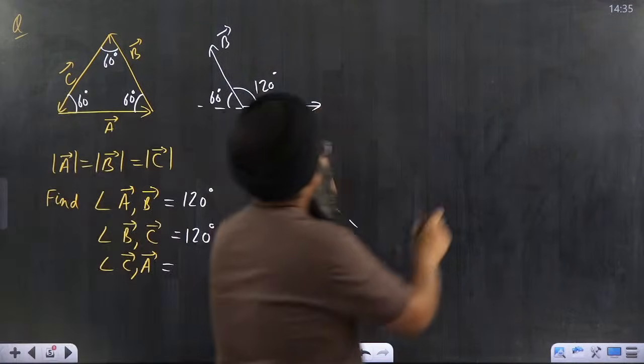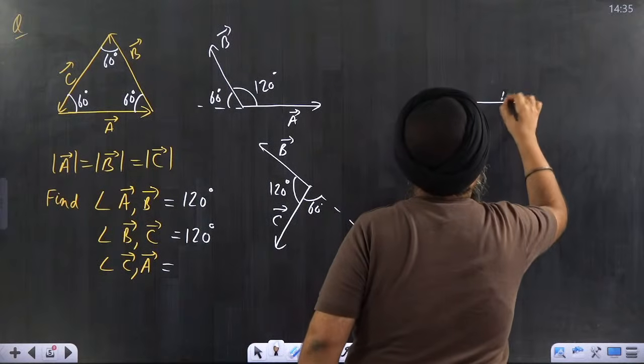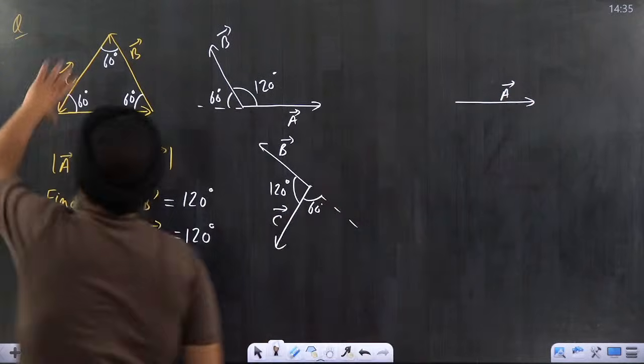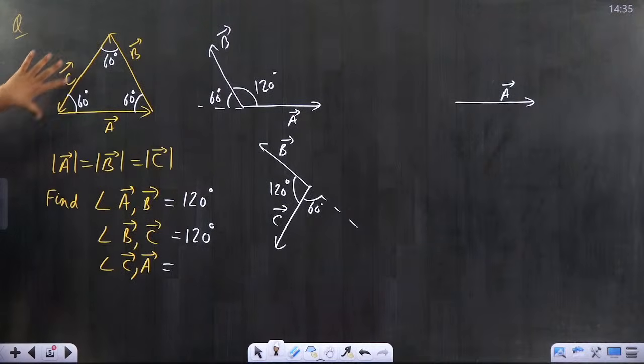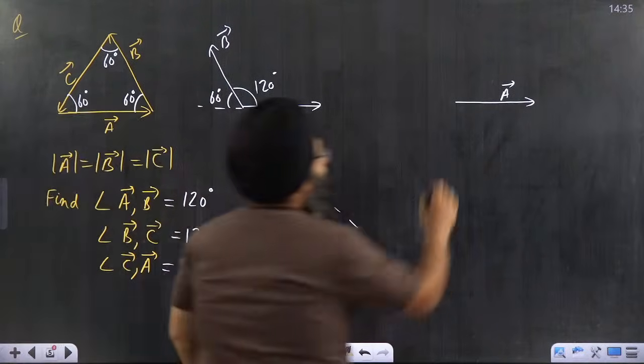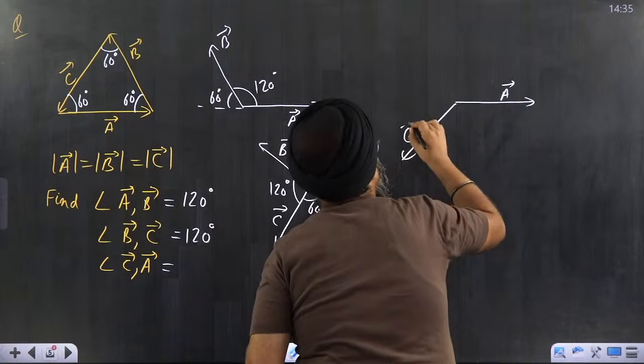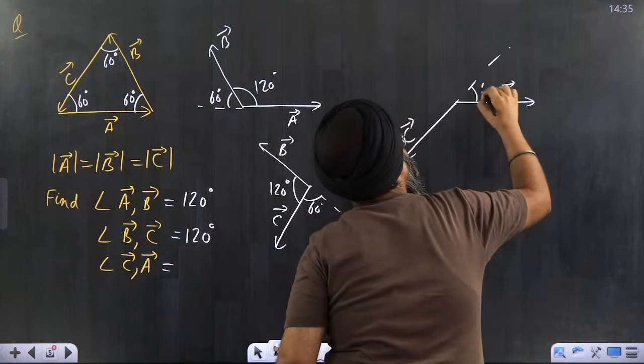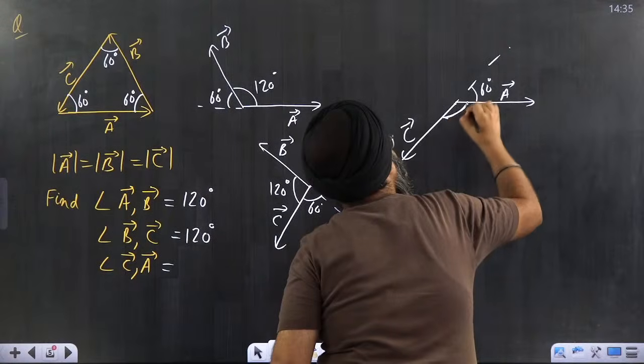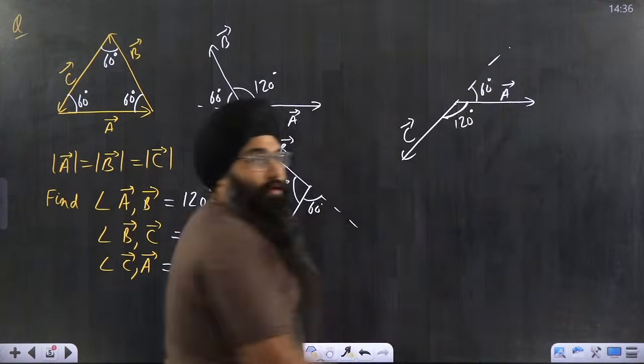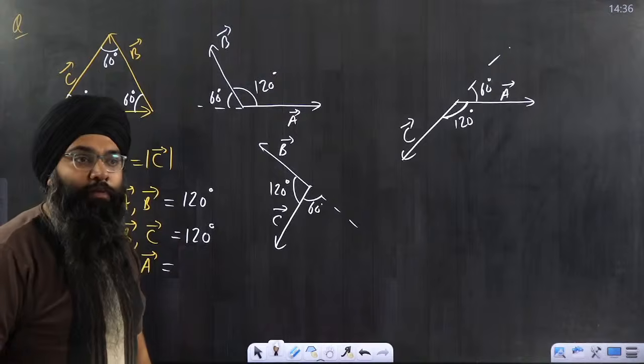Again we will come here. This is A vector. I will shift this vector parallelly so that this tail is joined with this tail. So this will be my C vector. This angle was given to me as 60 degree. So this angle will be how much? This angle will be 120 degree.